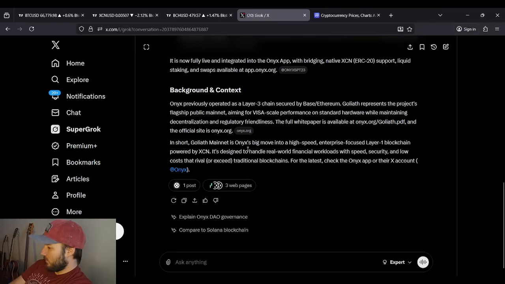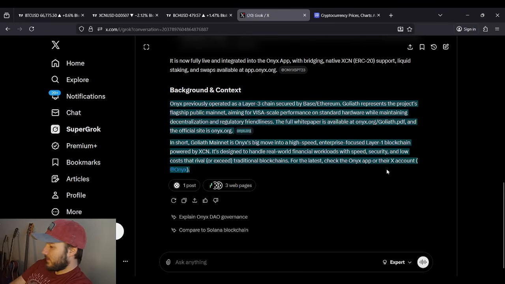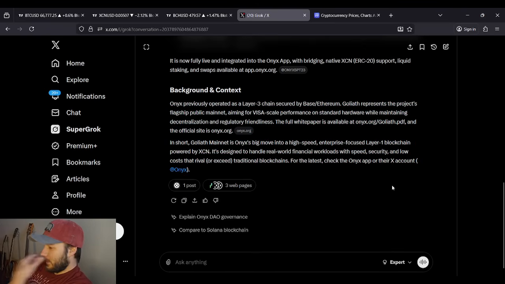I liked the one that I posted the other day. I feel like he's giving us more of the Spark Notes today, but background and context, you can read all that if you'd like to. That's kind of Onyx and Goliath in a nutshell. In short, Goliath's mainnet is Onyx's big move into a high-speed, enterprise-focused Layer 1 blockchain powered by XCN.